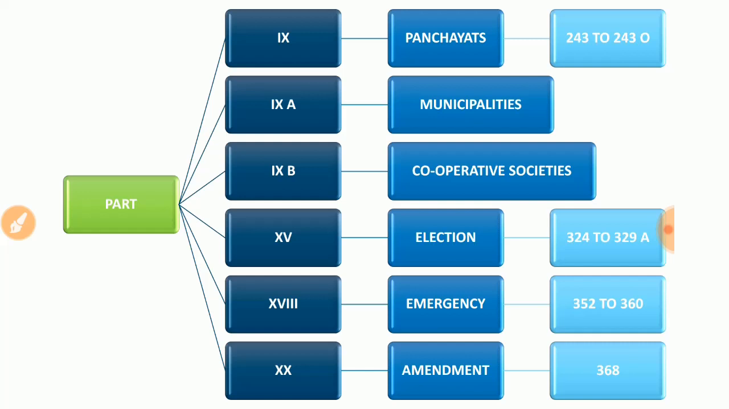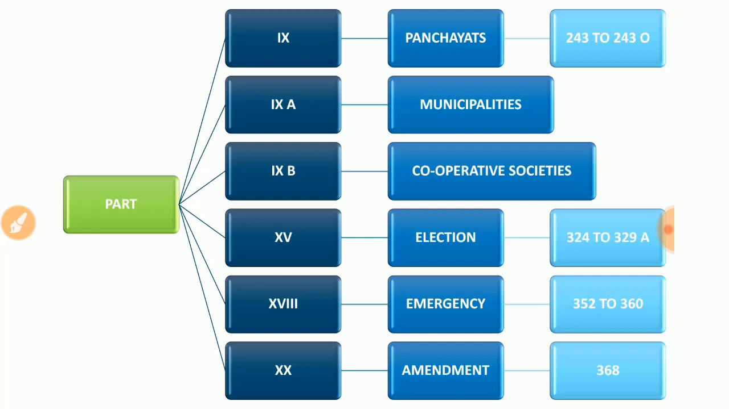Okay, and in Part 18 we are talking about the emergency provisions of the Indian Constitution. It is mentioned in Articles 352 to 360. Emergency provisions means those emergency matters that the President can deal with directly. That topic we will discuss later.